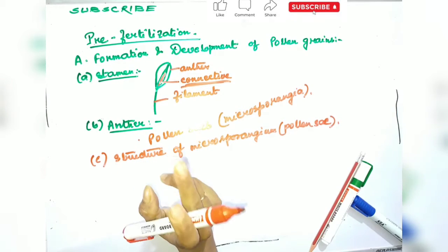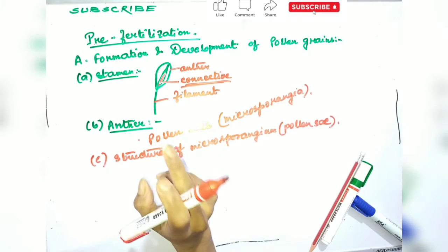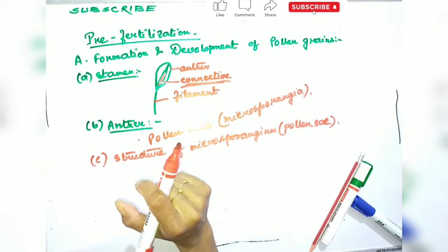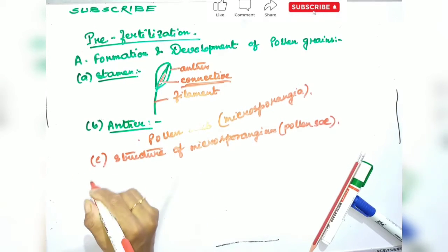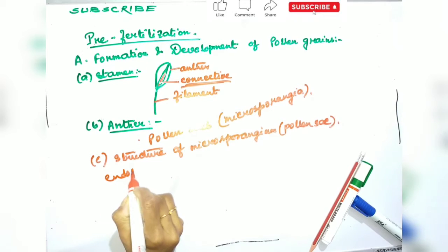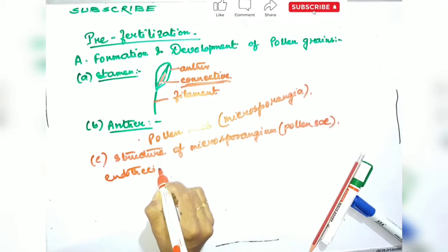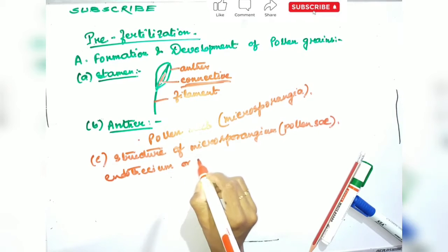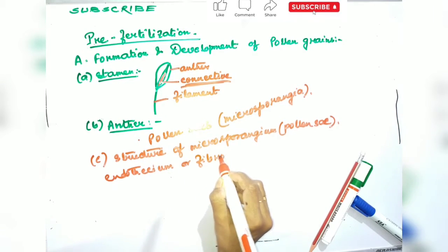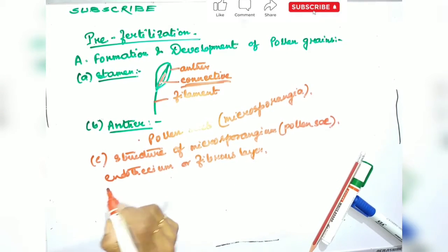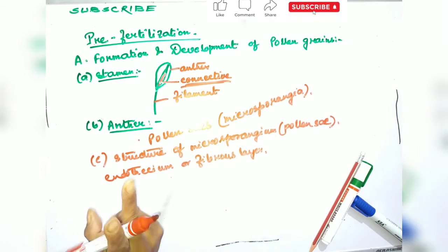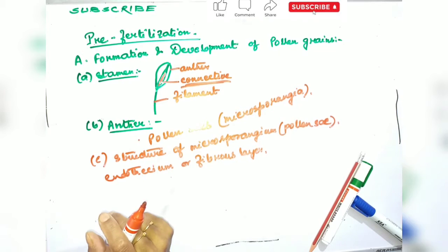A young anther, while it is still in the flower, but in TS, reveals the presence of the outermost epidermis. The outermost wall layer lying just below the epidermis is called the endothecium, or the fibrous layer. Why is it known as the endothecium or the fibrous layer? Because the walls, two radial and inner, develop fibrous thickenings on them except at the junctions of the two pollen sacs.